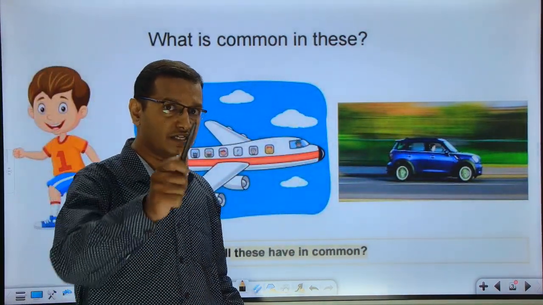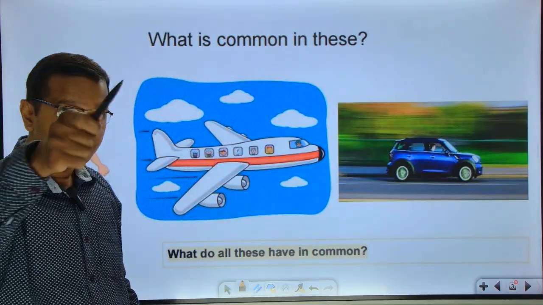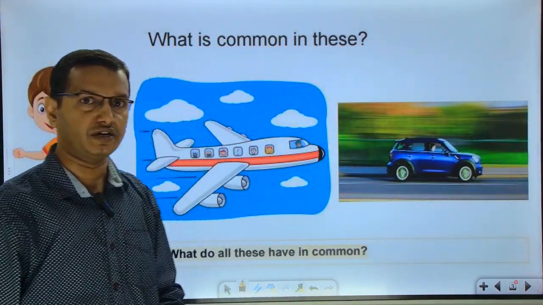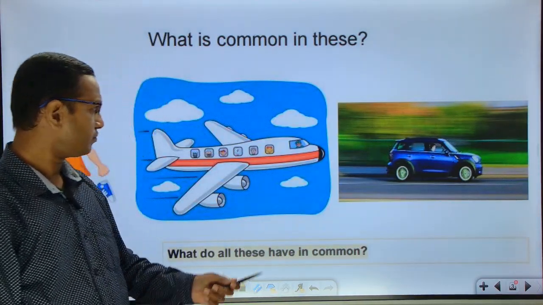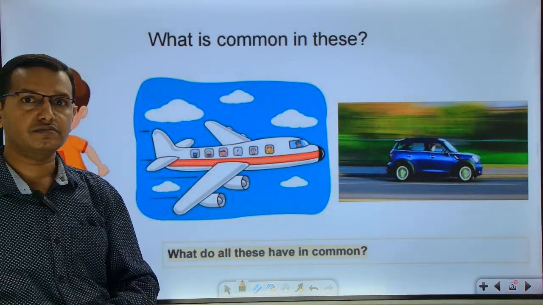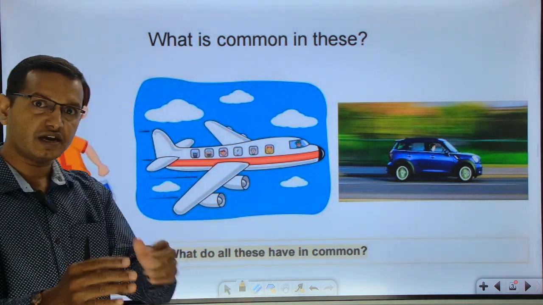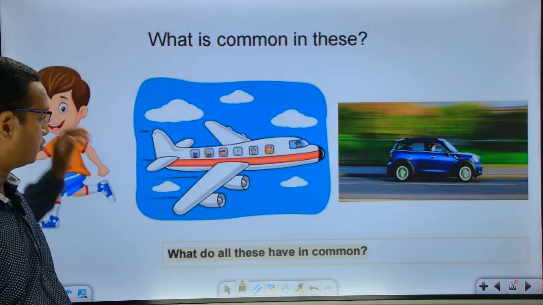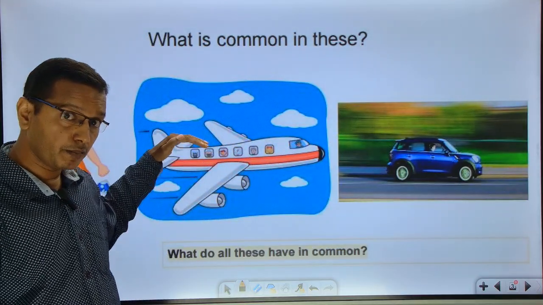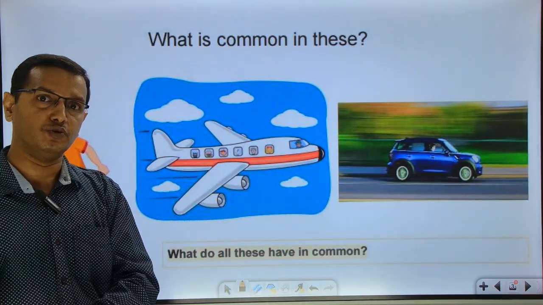Now, as I told earlier, when an object is in motion, with respect to what it is moving is very, very important. So if I say this person is moving with respect to some tree, the tree is still there and the person is moving. The aeroplane is moving, which means with respect to what it is moving.